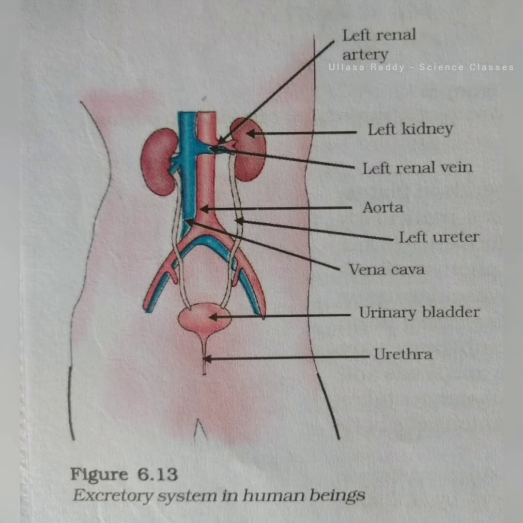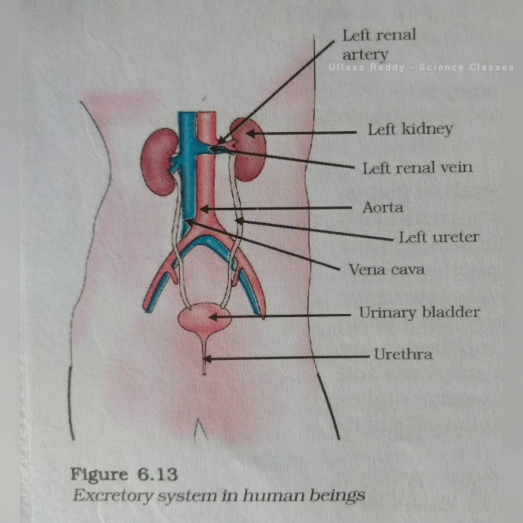This diagram shows the excretory system in human beings. Just observe the left renal artery, left kidney, left renal vein, aorta, left ureter, vena cava, urinary bladder, then urethra. This diagram is very helpful for your examination. There is a pair of kidneys, a left and a right kidney.